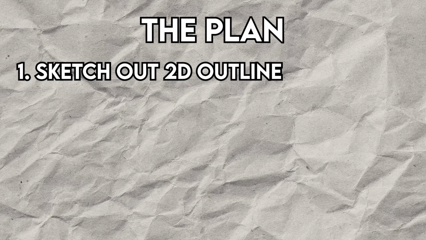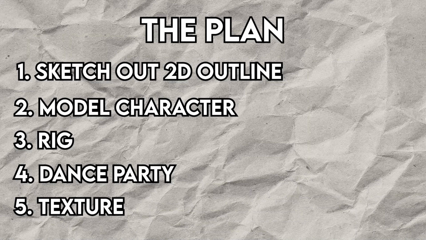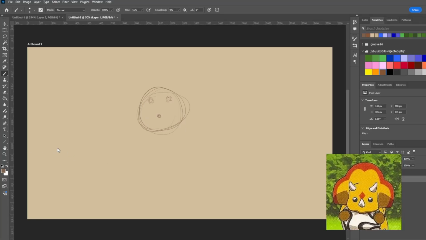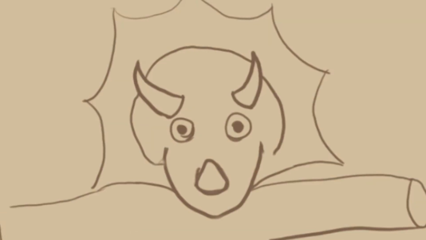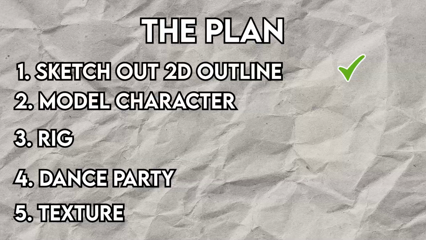As a beginner, here's the plan. Sketch out the character in 2D, model the character, rig it, get it to dance around a bit, and then texture it. So I opened Photoshop, and you would not believe the monstrosity I created. It took a couple tries, but I finally got a sketch that looks decent. What can I say? I'm an artist. What the hell is that? Step 1, done.